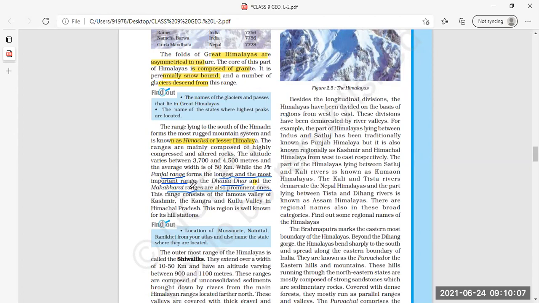Now this range consists of the famous valleys of Kashmir, Kangra and Kullu. These are very famous valleys. You have also heard these names: Kashmir, Kangra and Kullu valleys. Mostly people enjoy going there in summer vacation. Kullu Valley is in Himachal Pradesh. This region is well known for its hill stations. Clear this much, everyone?